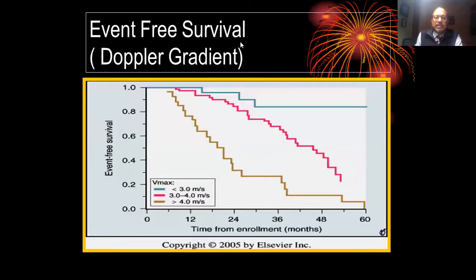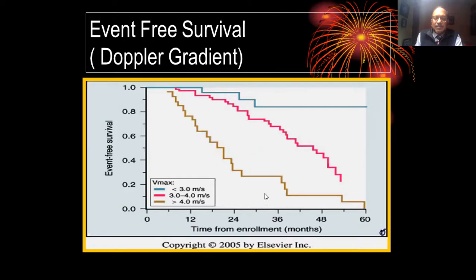Then event-free survival by Doppler gradient. And this is the most important slide we would like to share with you. Compare a Doppler velocity of less than 3 meters per second with one of more than 4 meters per second. This is Vmax, that is the maximum velocity, not the mean gradient.